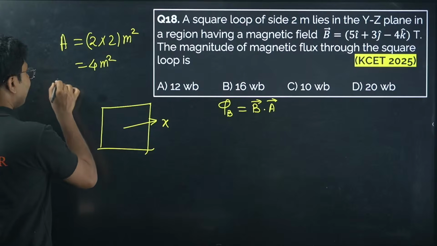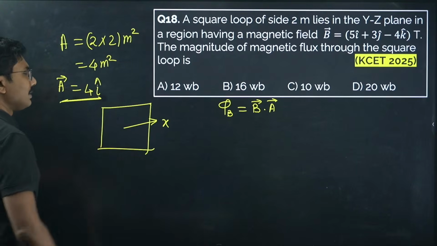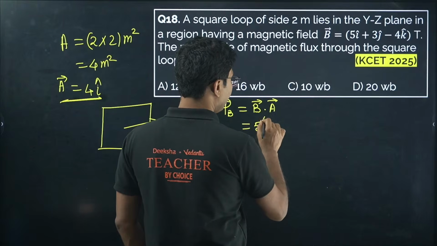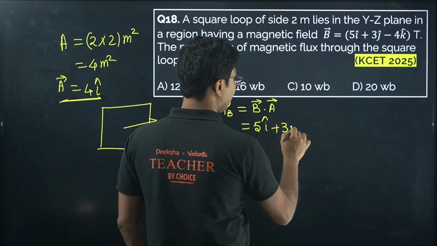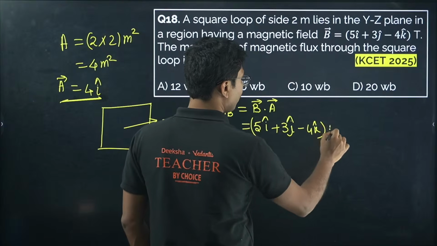So A vector is 4i cap. Now put the values: 5i cap plus 3j cap minus 4k cap dotted with 4i cap.